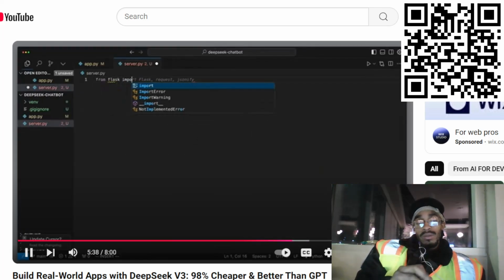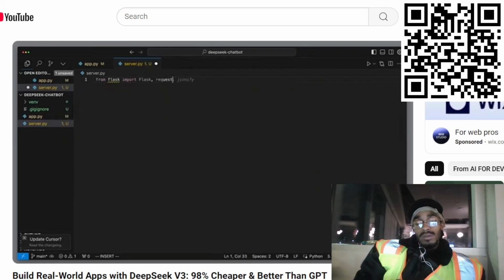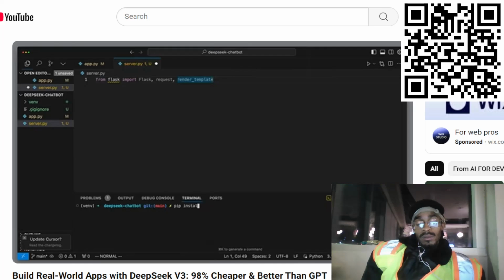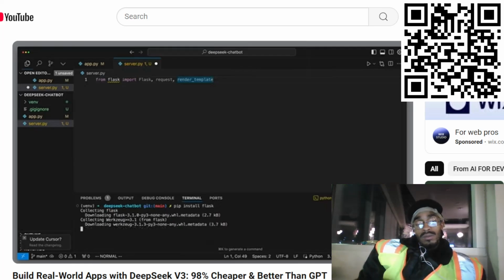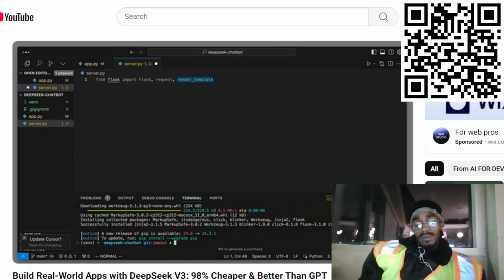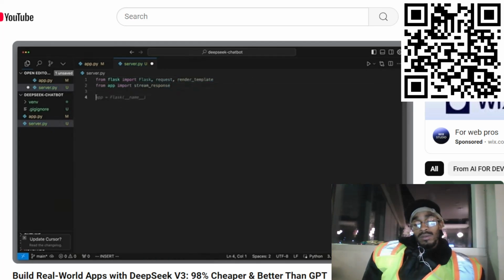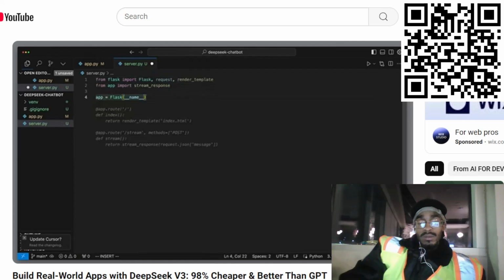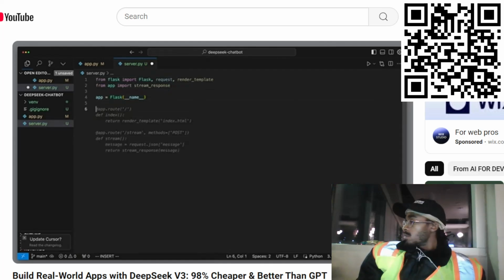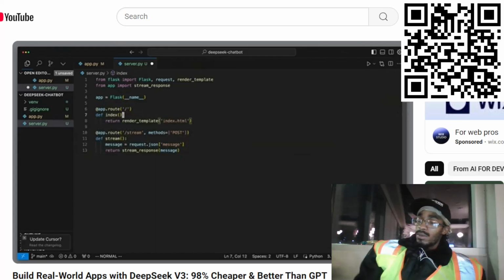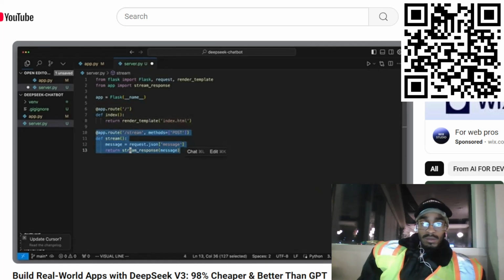In server.py, we first import Flask, request, and render template from Flask. And of course, we need to install the Flask library. After we've done that, we want to create 2 endpoints. One endpoint returns a simple HTML page that displays the chat window and communicates with the second endpoint via HTTP streaming. We'll create the index.html page in a minute. The stream endpoint will be accessed by the HTML page via vanilla JavaScript code.